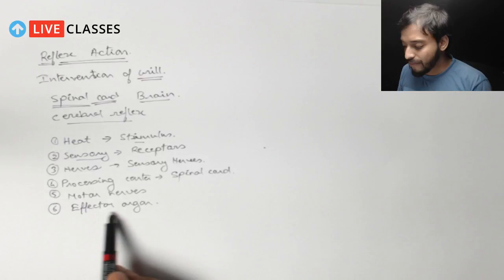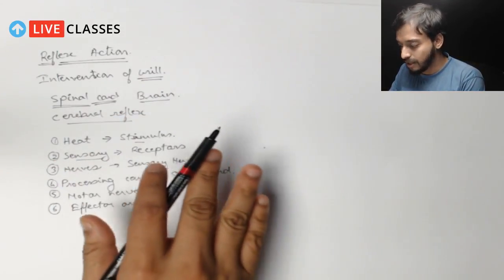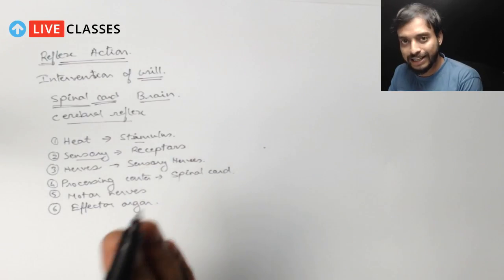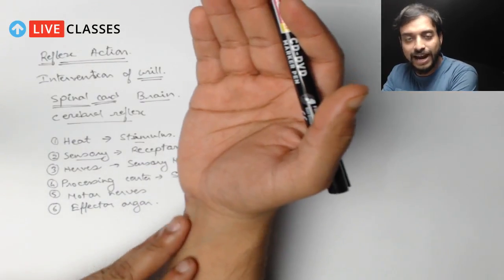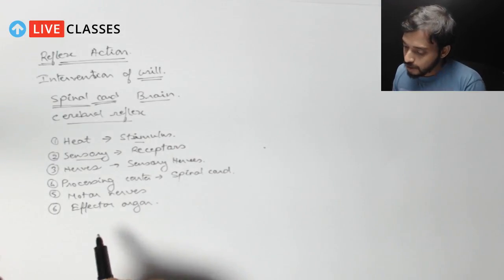In my example, the effector organ is the muscles of my hand. Because I have touched something, if I touch something hot, I'll remove my hand. That means the muscles present in my hand, those are the effector parts. So these are the 6 parts.